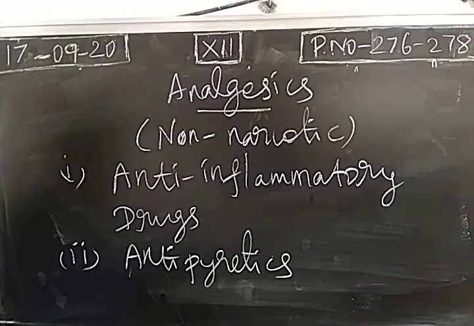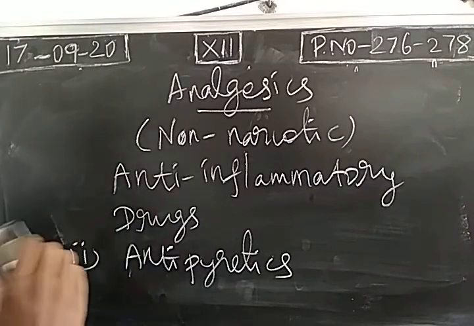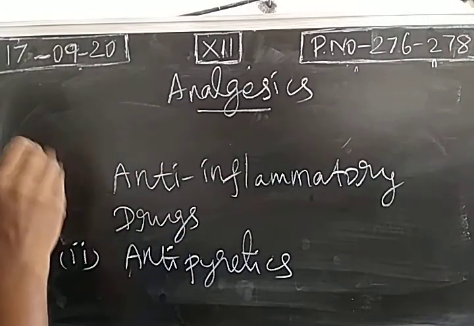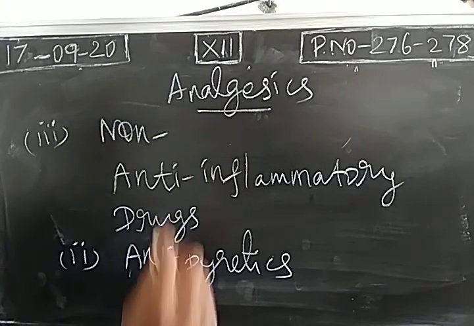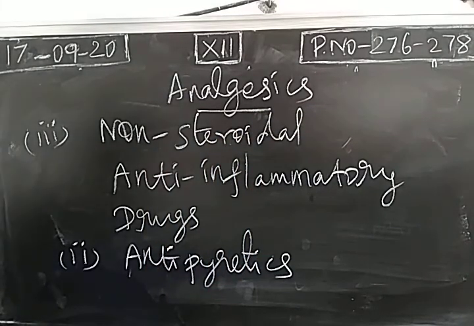Then the third compound is called non-steroidal anti-inflammatory drugs. These are the drugs which reduce fever, and an example for that is ibuprofen, right? So these are the drugs which reduce the fever as well as pain.